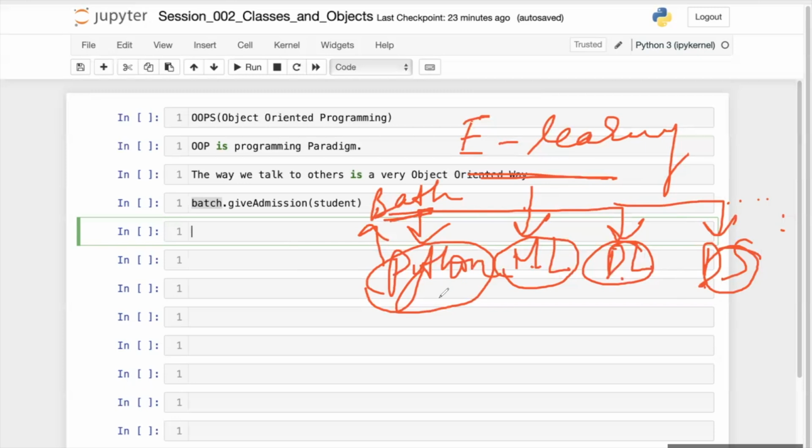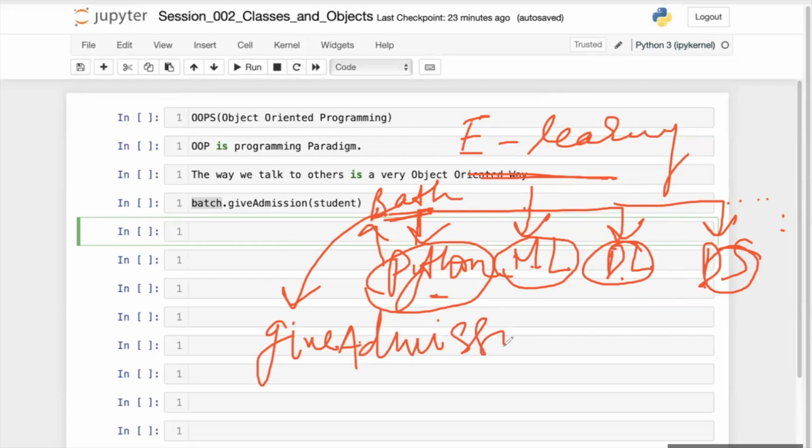It has the functionality give admission, and whom should it give admission to? Definitely to the student. So it is taking a student as an argument from us.